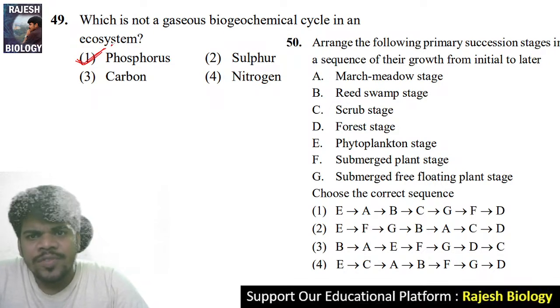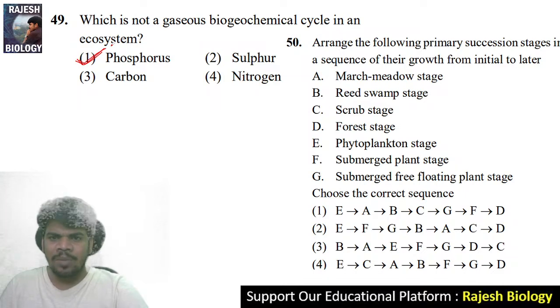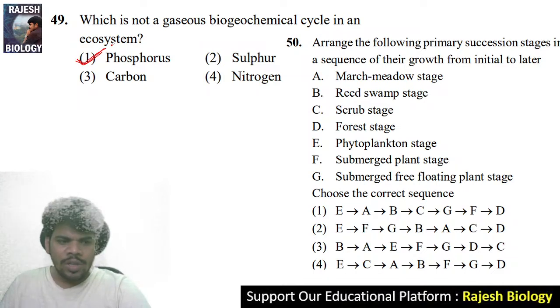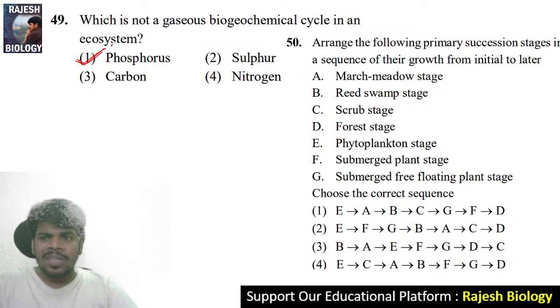The 50th question, the lucky question. Students who give answers for this question, whether right or wrong, will definitely get good marks in future examinations. So, lucky question, as per our YouTube tradition: arrange the following primary succession stages in a sequence of their growth from initial to the later.